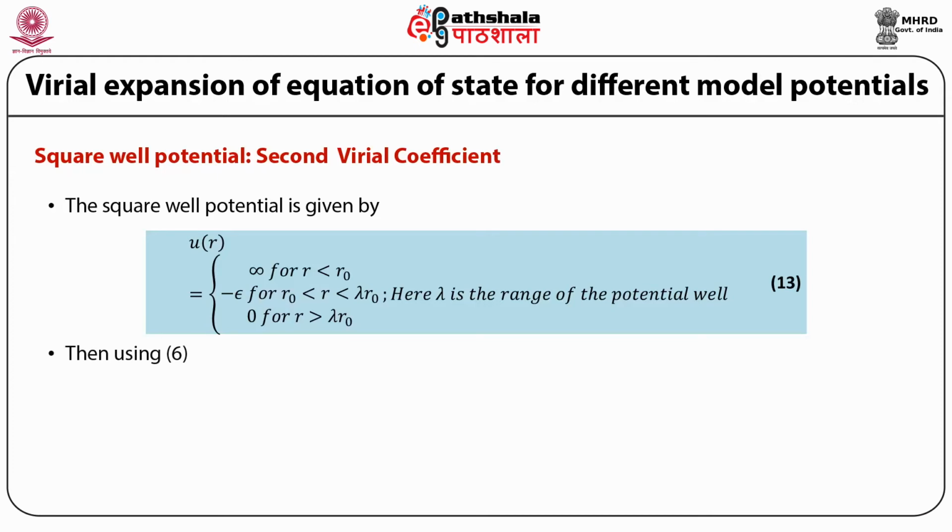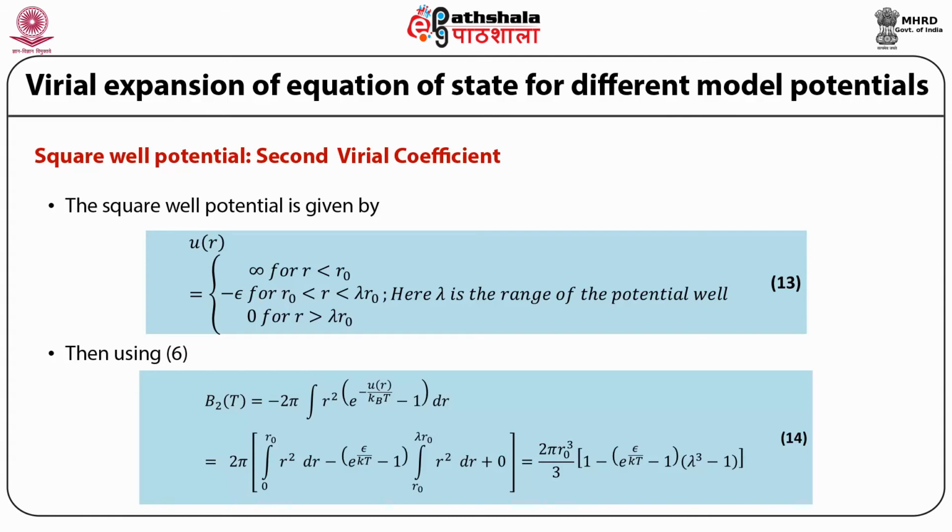Then once again using the earlier expression, the second virial coefficient B2 as a function of T is equal to minus 2π integral of r² (e^(−u(r)/kBT) − 1) dr, which is equal to 2π [integral from 0 to r0 of r² dr − (e^(ε/kBT) − 1) integral from r0 to λr0 of r² dr + 0], which is equal to 2πr0³/3 multiplied by [1 − (e^(ε/kT) − 1)(λ³ − 1)].